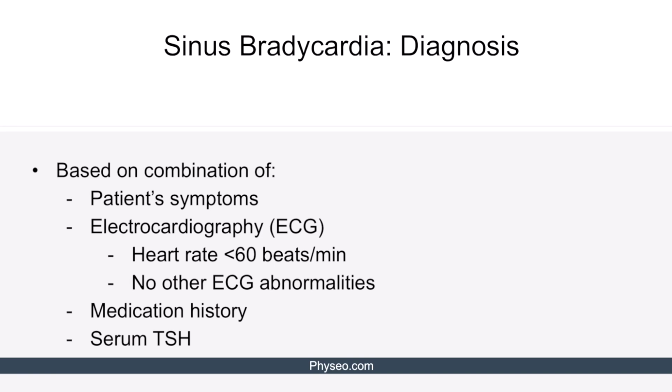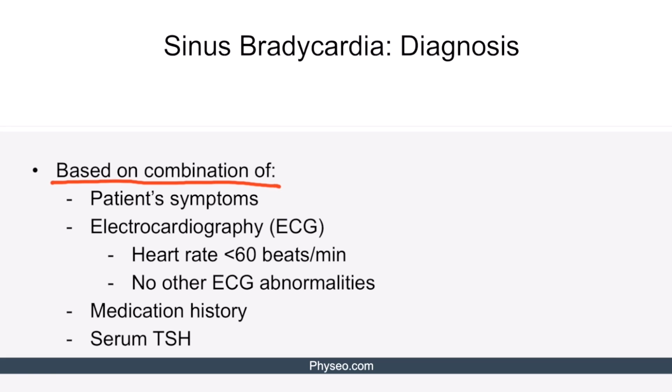Diagnosis of sinus bradycardia is based on the combination of the patient's symptoms and ECG findings. Electrocardiography will show heart rate less than 60 beats per minute with no other ECG abnormalities. The fact that there are no other ECG abnormalities in sinus bradycardia is very high yield because this is how we differentiate it from other bradyarrhythmias.